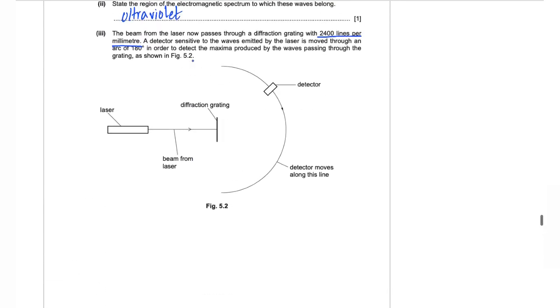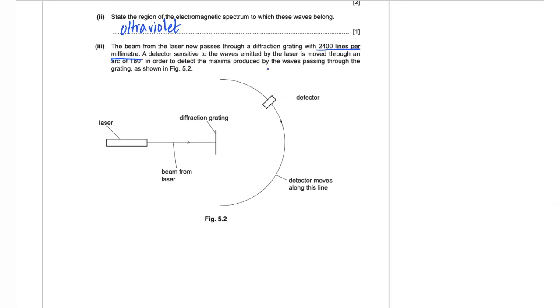Show your working. So the formula for diffraction grating that we use is n lambda is equal to d sine theta, where d over here is equal to 1 over the number of lines per millimeter. So over here it's 2400. So the value for d is going to be 4.167 into 10 to the power of negative 4 millimeter. You need to convert that to meters. So it is going to be equal to 4.167 into 10 to the power of negative 7 meters. You have got the value for d.